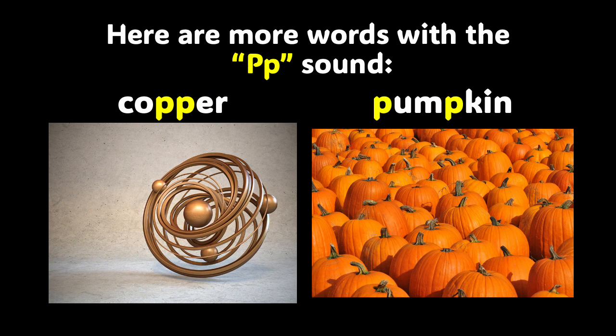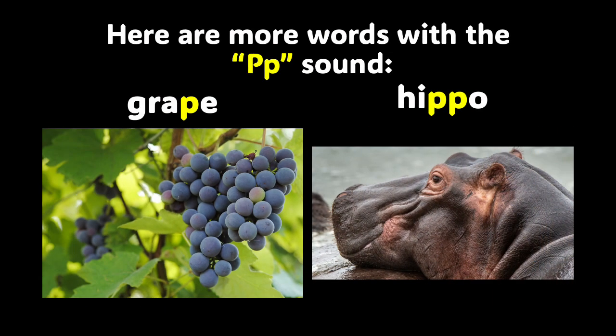These two words also have P in the middle of them. Let's say them together. Copper, pumpkin. Copper, pumpkin. Now we have grape, hippo. Grape and hippo both have the P sound in the middle of them. You are doing a fantastic job.